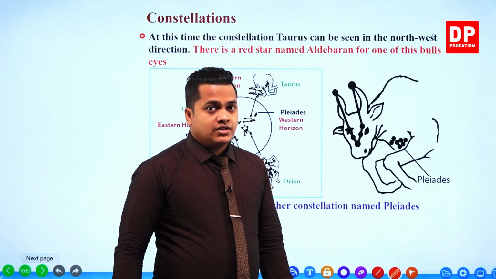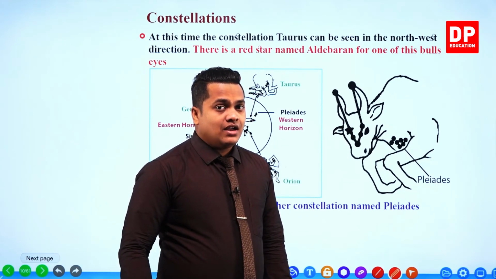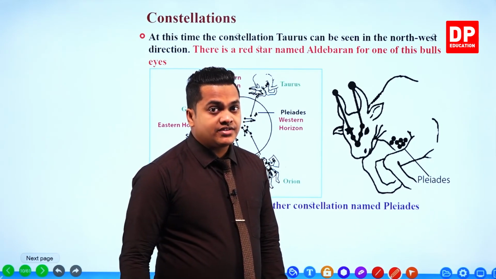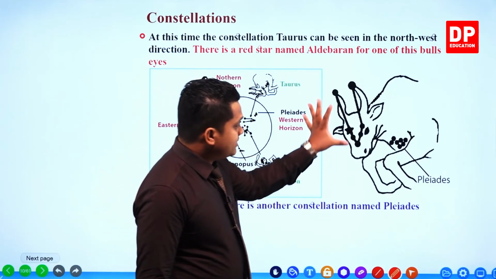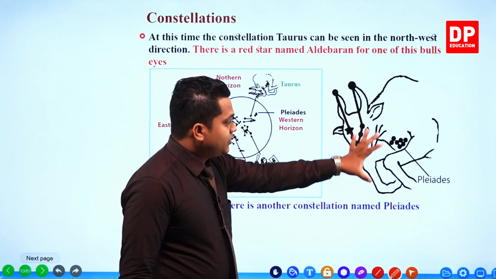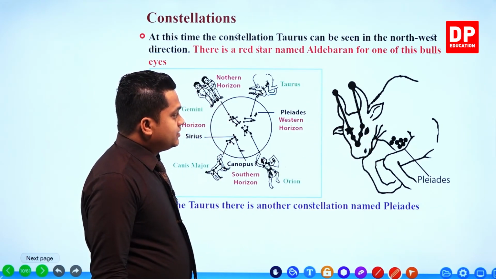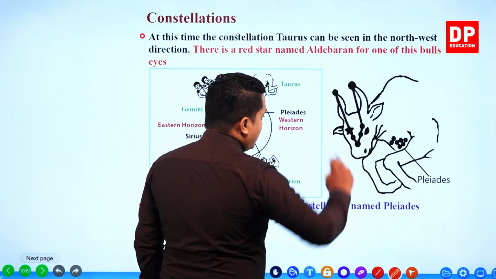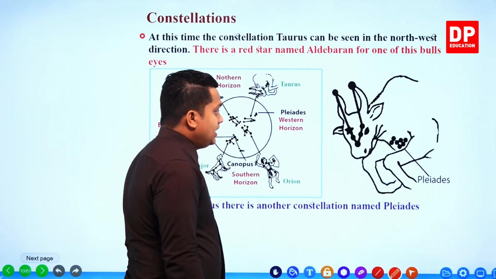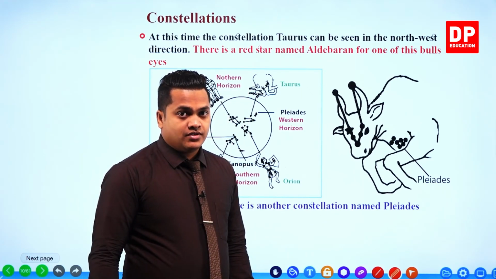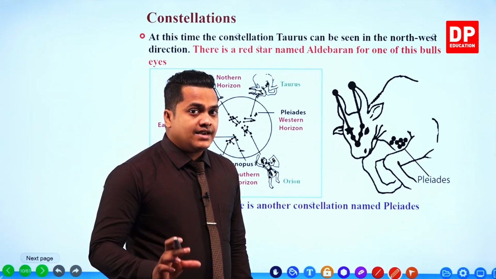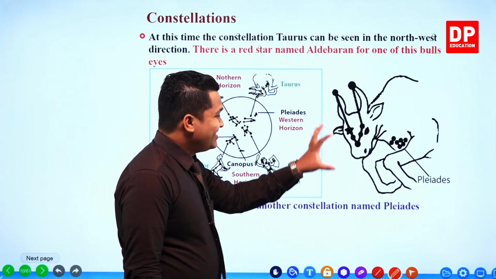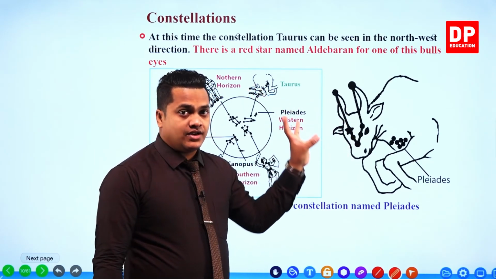Or the ox. There is another star called Aldebaran. It is a red star. So this is the constellation Taurus. And this is that Aldebaran star which we can observe as one eye for the Taurus constellation. Right? Actually, this eye is going to represent the bull's eye. Okay, bull or the ox. This is in the shape of a bull or else an ox.